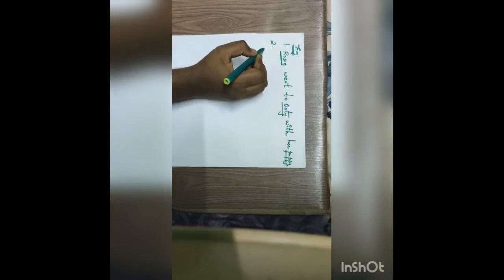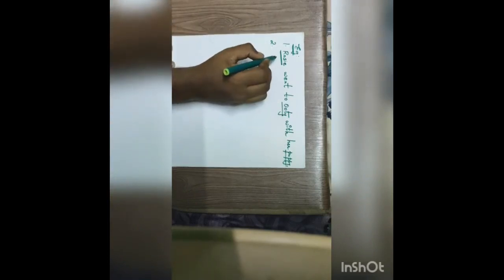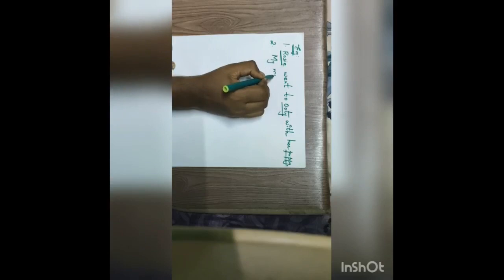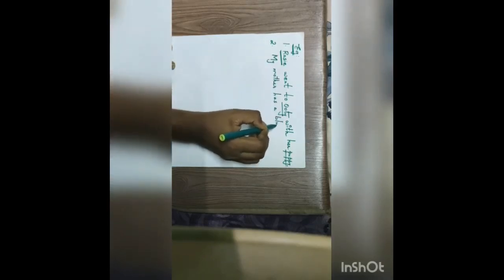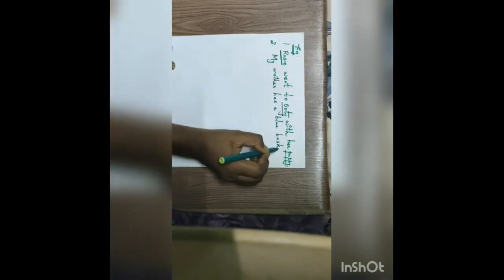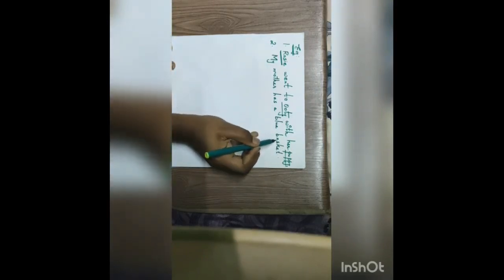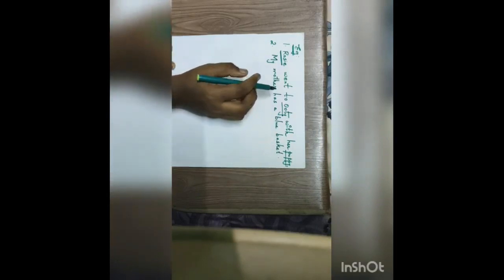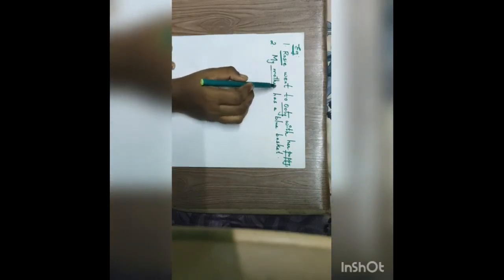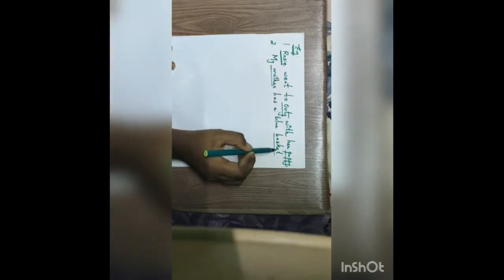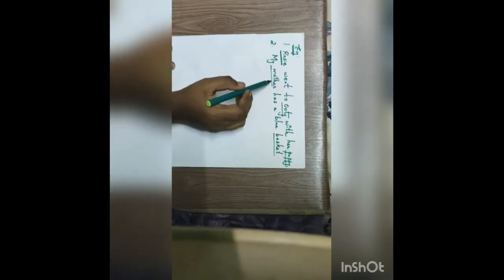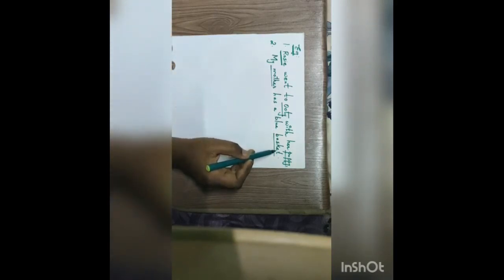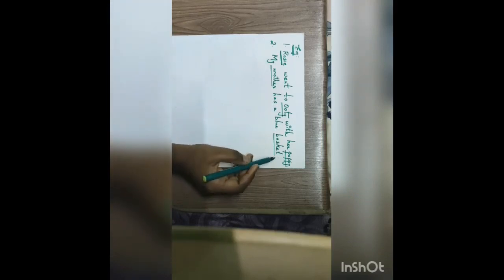Okay, let us move to the second sentence. My mother has a blue basket. What is the sentence? My mother has a blue basket. So look at the sentence here. Mother is a noun. Basket is a noun. Why are we saying mother and basket are nouns? Because mother is the name of a person and basket is the name of a thing. So these are simple examples for the noun.